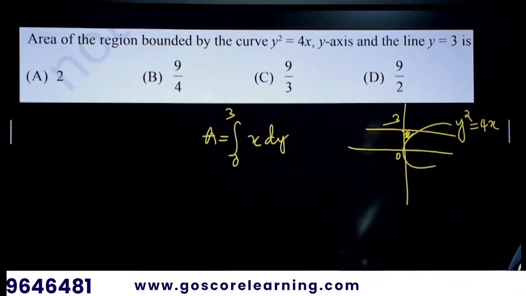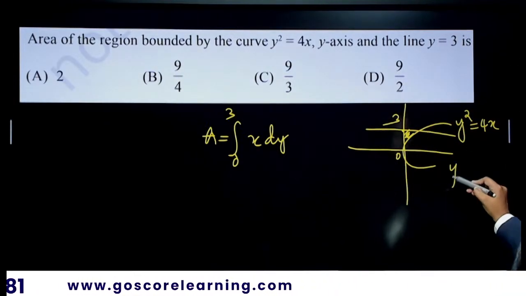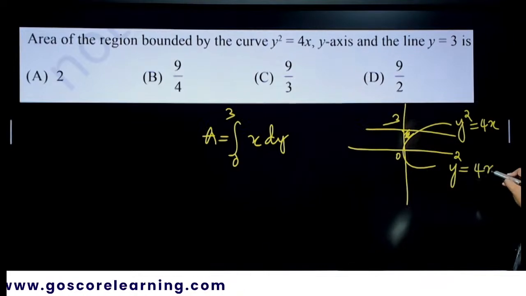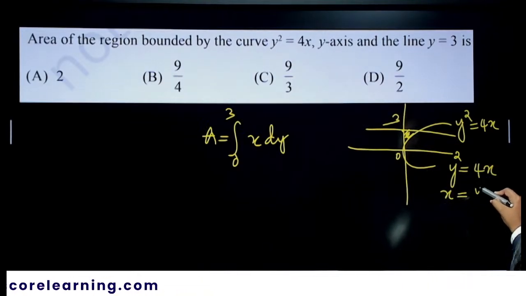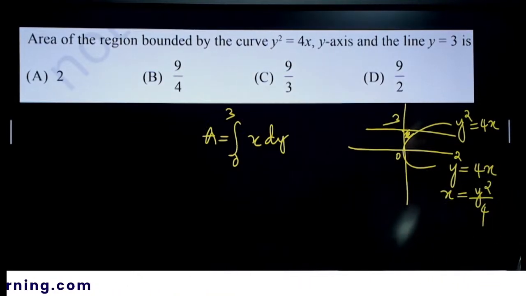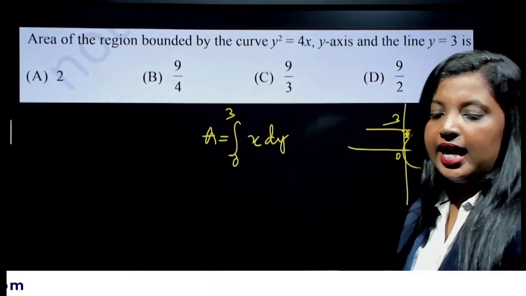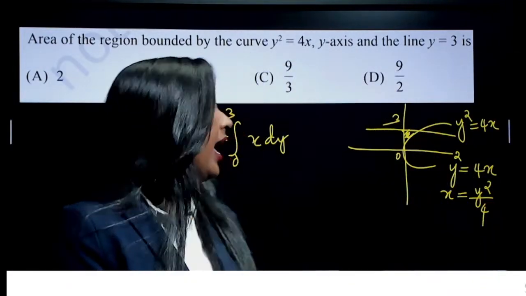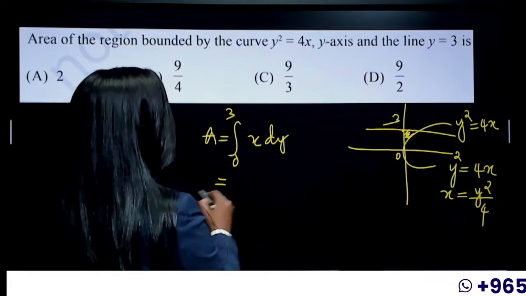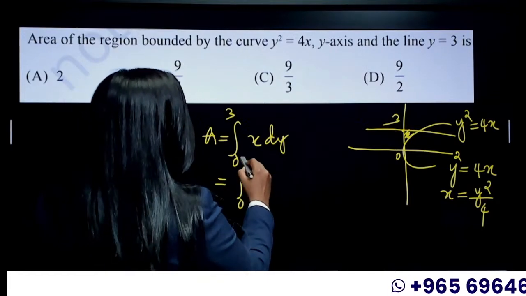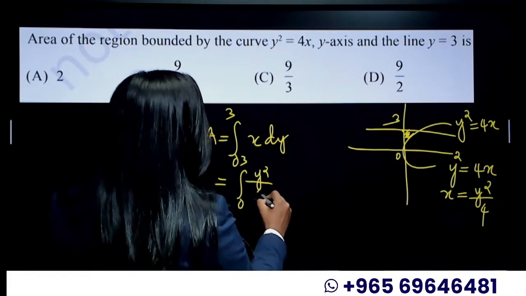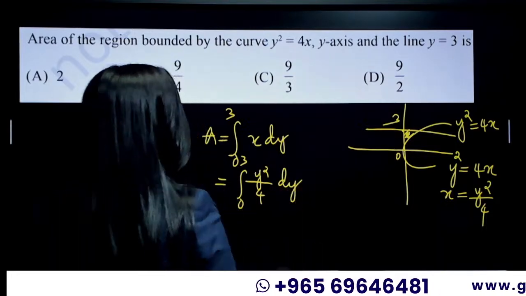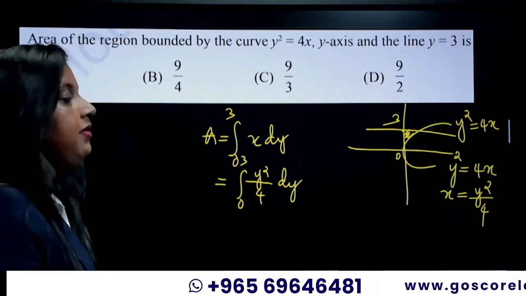From y squared is equal to 4x, x is equal to y squared by 4. So this will be the integral from 0 to 3 of y squared by 4, and you have to integrate and then put the limits.